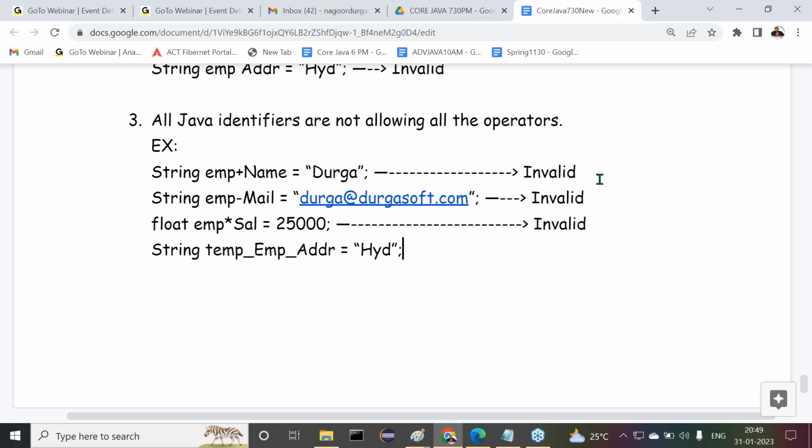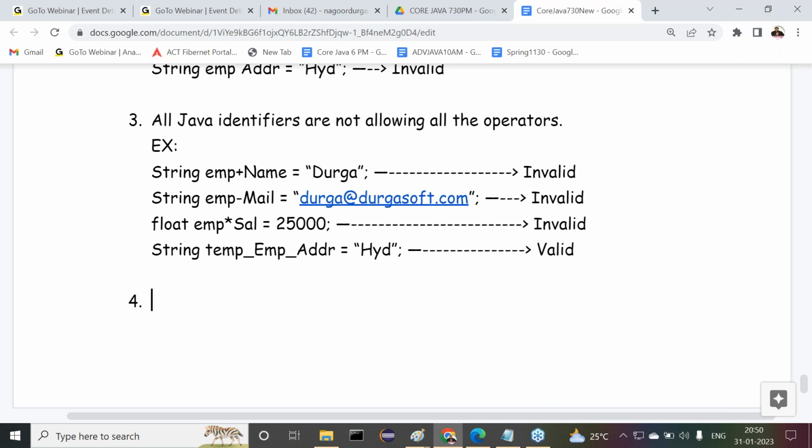Observe carefully. Next one: String temp_emp_addr is equal to an identifier. Valid or invalid now? It is valid. Please recognize this. We have to recognize the minus symbol, hyphen symbol, and underscore symbol. Underscore symbols are allowed, but hyphen symbols and minus symbols are not allowed inside identifiers. Now this is the valid case we have to understand.